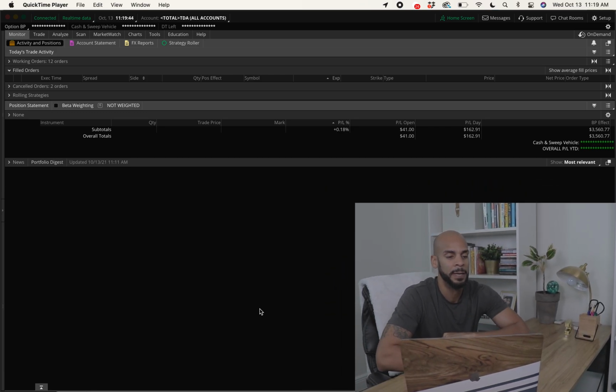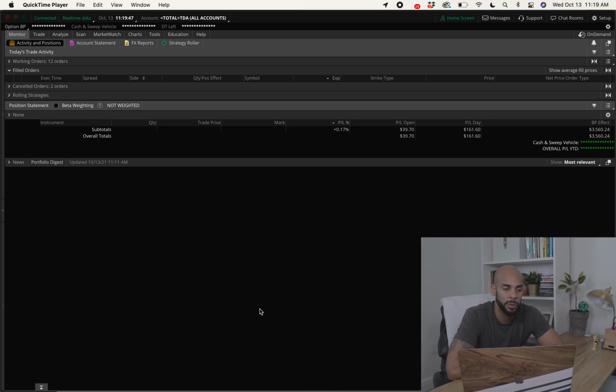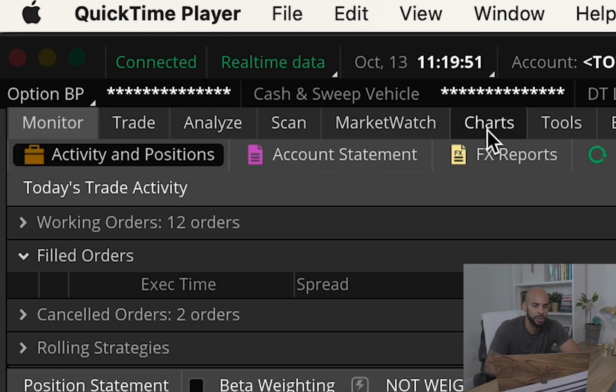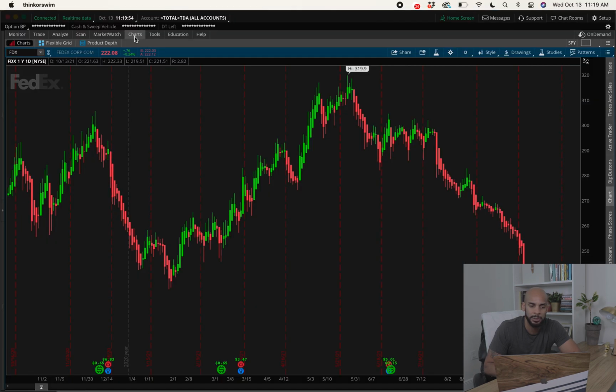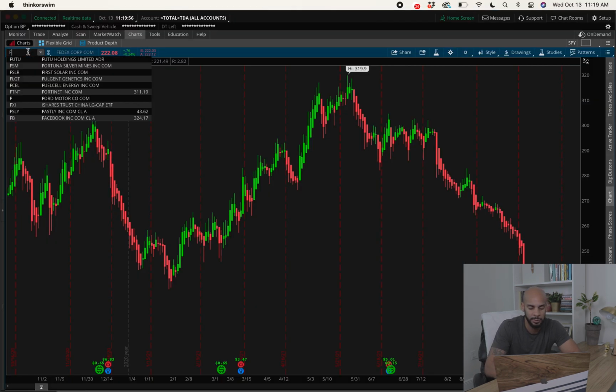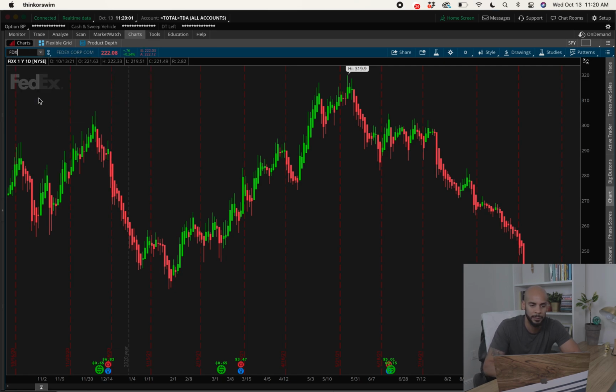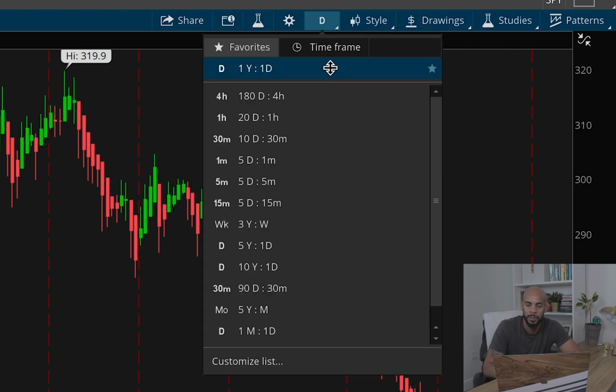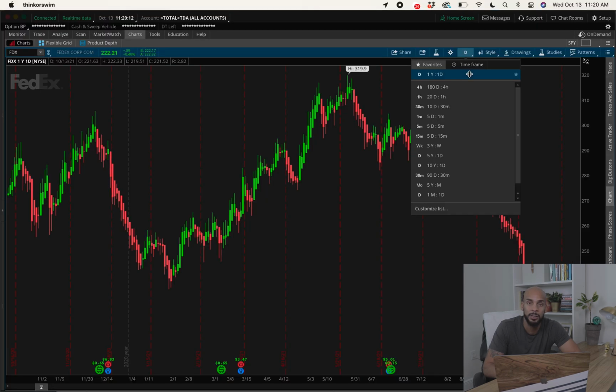So we're on my computer. We got my Thinkorswim platform up. The first thing you want to do is make sure that you go over to the chart tab. Click on the charts. Today we're going to use FedEx. The reason why I'm using FedEx is because I'm actually thinking about potentially getting into a FedEx play for seasonality purposes. So you want to type in your ticker right here, and then you want to move over to the right and click on the time frame and make sure that you are on the 1 year, 1 day. Again, 1 year, 1 day time frame, and then you are good to go. You're set up at that point.